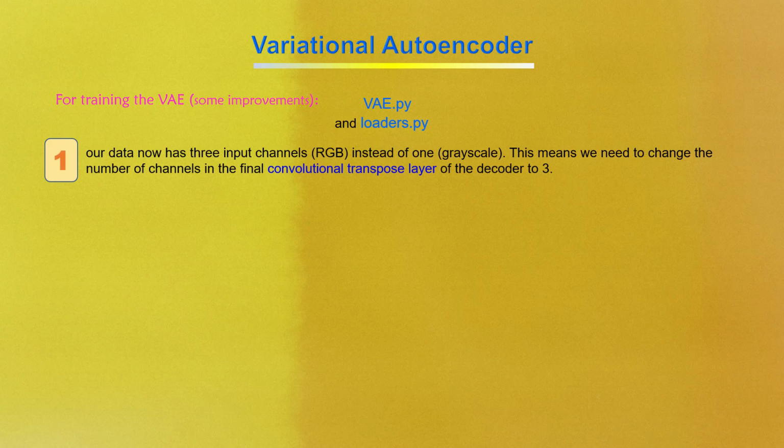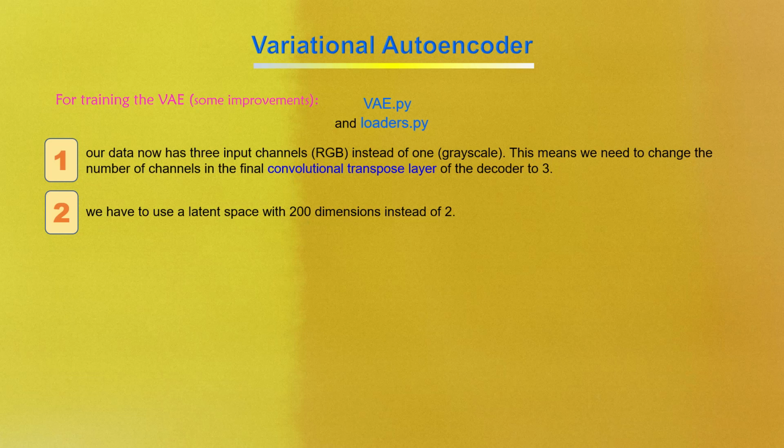Since faces are much more complex than digits, we have to increase the dimensionality of the latent space so that the network can encode a satisfactory amount of detail from the images. Therefore, we have to use a latent space with 200 dimensions instead of 2.